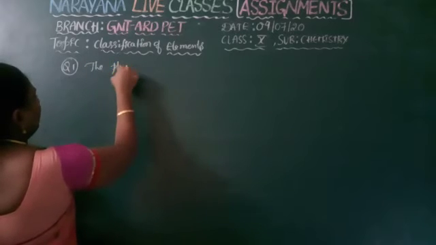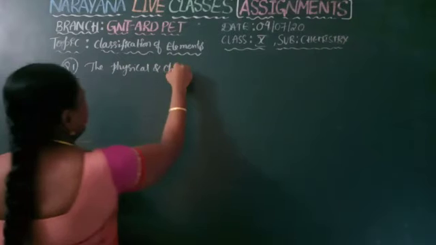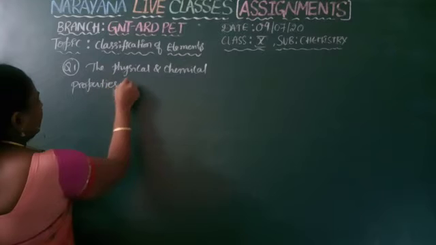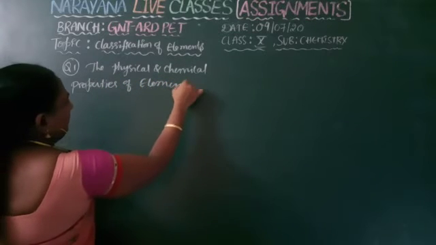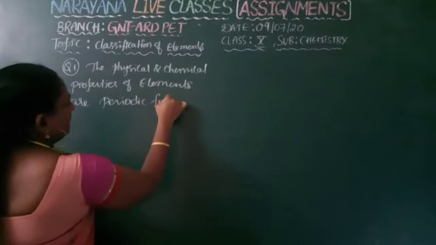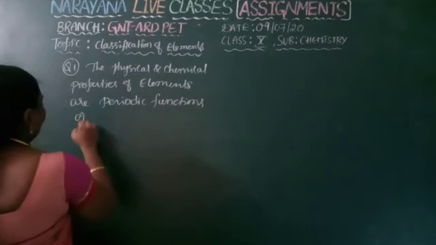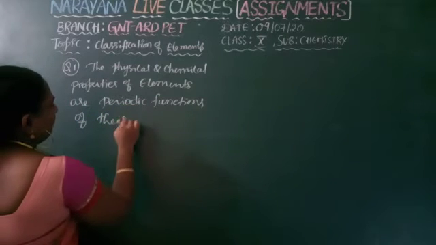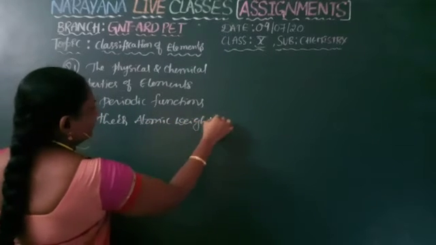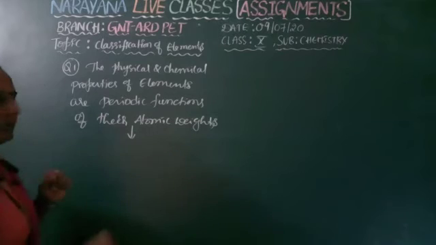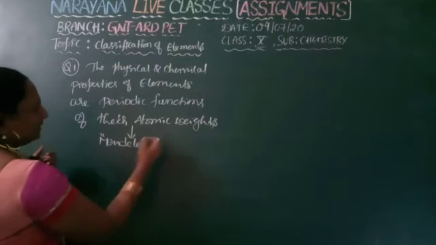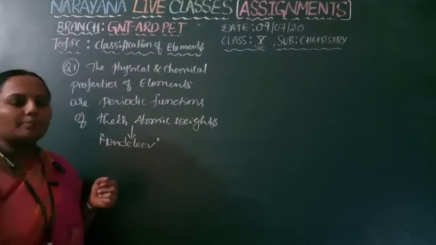The physical and chemical properties of elements are periodic functions of their atomic weights. This law is proposed by the scientist Mendeleev. So based on his name, this law is termed as Mendeleev's periodic law.